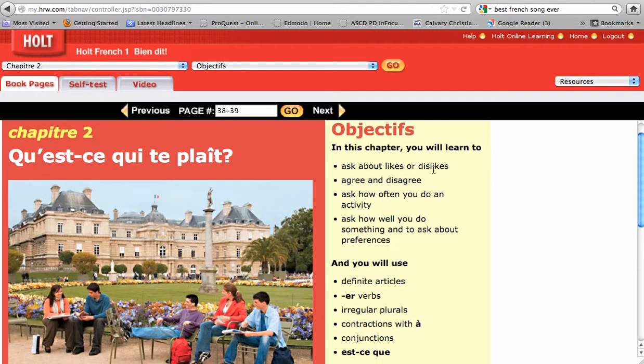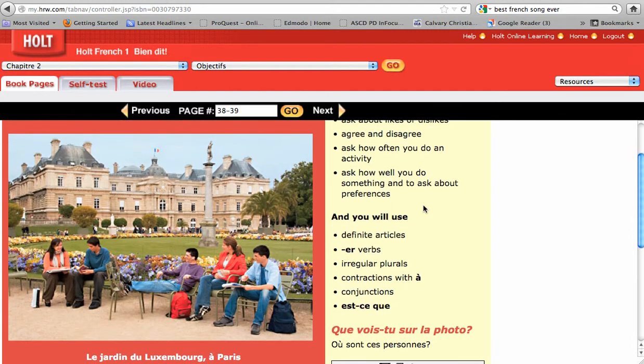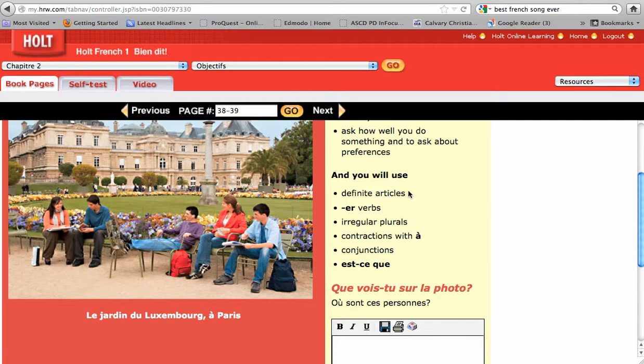And the objectives on the right-hand side, you can read through those: likes and dislikes, agree and disagree, how often do you do an activity, how well you do something, and ask about preferences. Also, grammatically, we're going to look at some grammar objectives here.